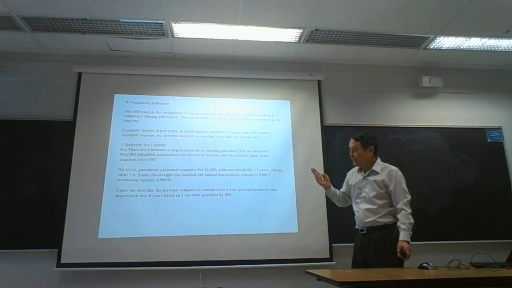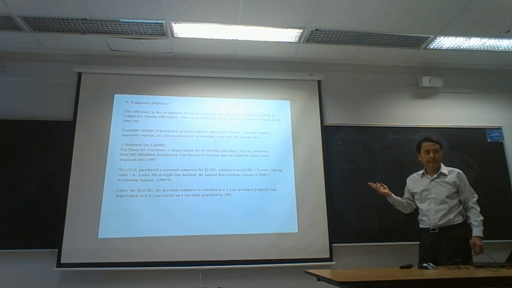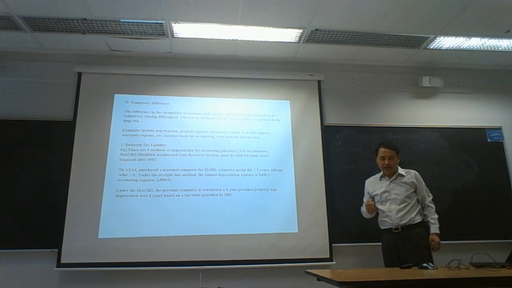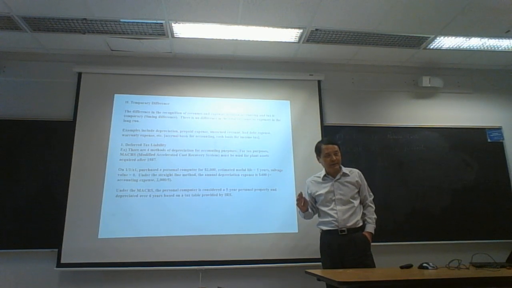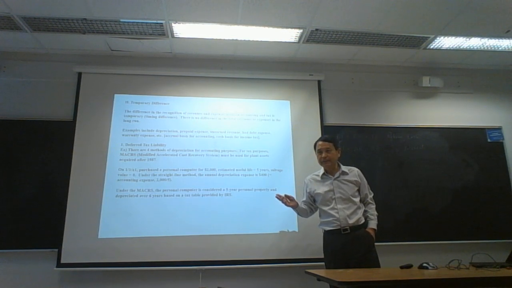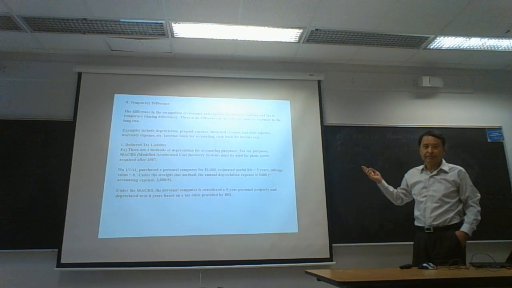Taxable income should be compared to accounting income because we are going to look at the accounting side of income tax liability and income tax asset. So these two incomes are compared to each other.